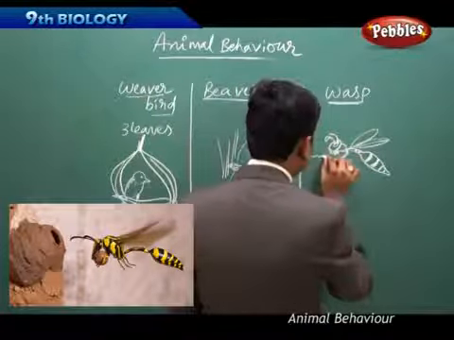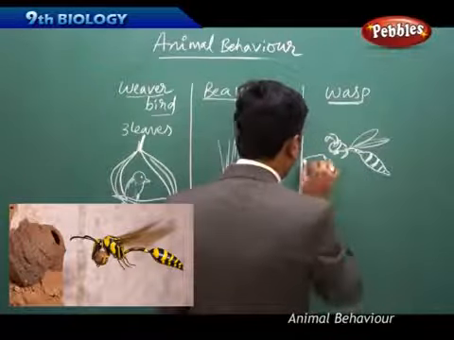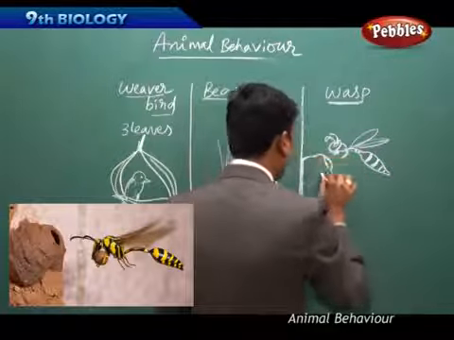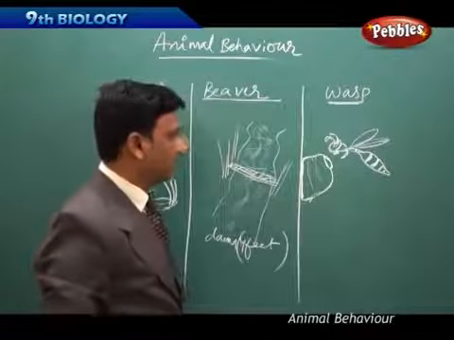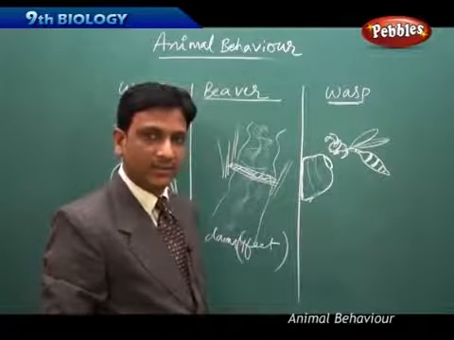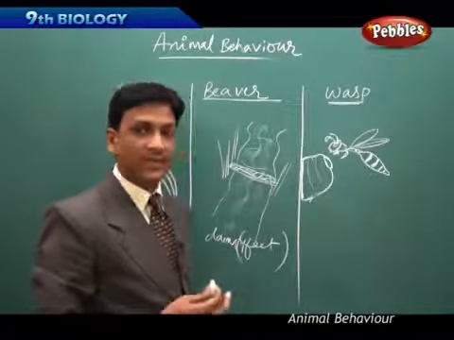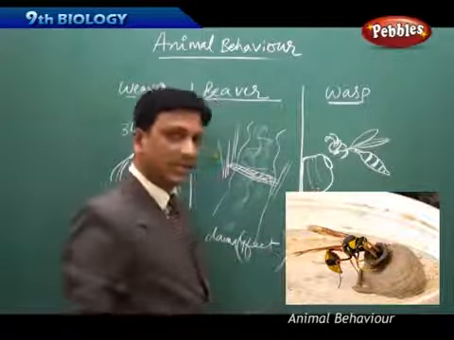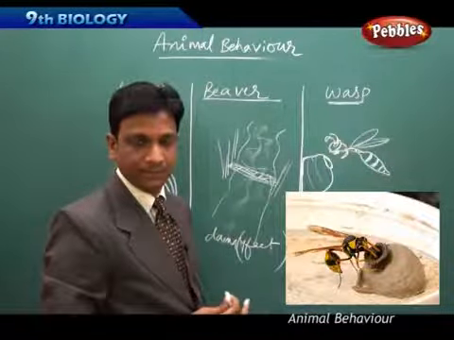Wasps build their homes with mud, which looks like a pot. These kinds of homes are built with wet mud. With wet mud it makes them, and they become very hard, just like you feel some cemented substance.